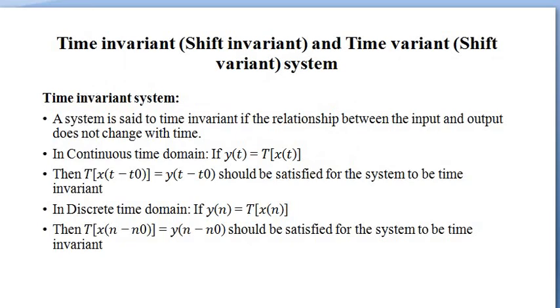Time invariant or shift invariant and time variant or shift variant system. Time invariant system. A system is said to be time invariant if the relationship between the input and output does not change with time. In continuous time domain, if y of t equal to transformation of x of t, then transformation of x of t minus t naught equal to y of t minus t naught should be satisfied for the system to be time invariant. In discrete time domain, if y of n equal to transformation of x of n, then transformation of x of n minus n naught equal to y of n minus n naught should be satisfied for the system to be time invariant.